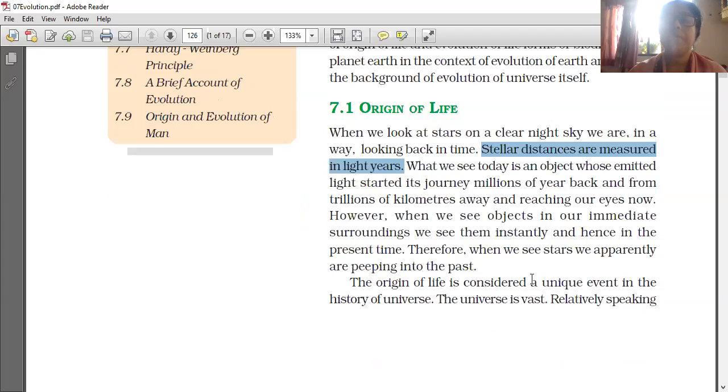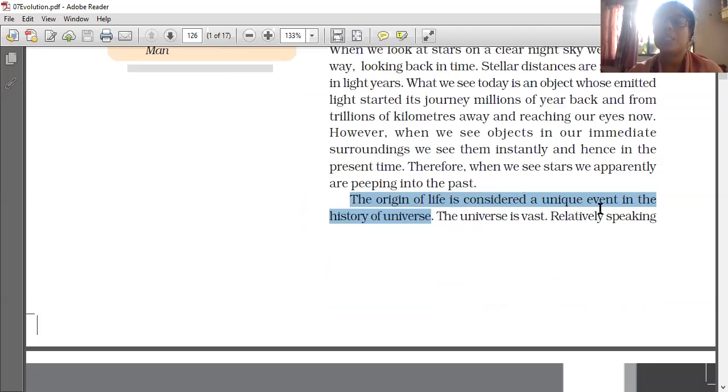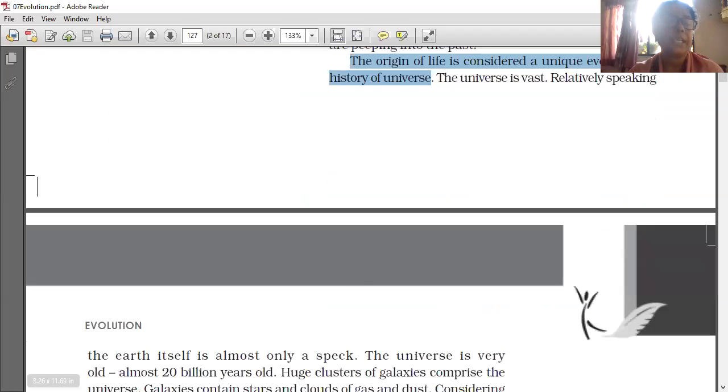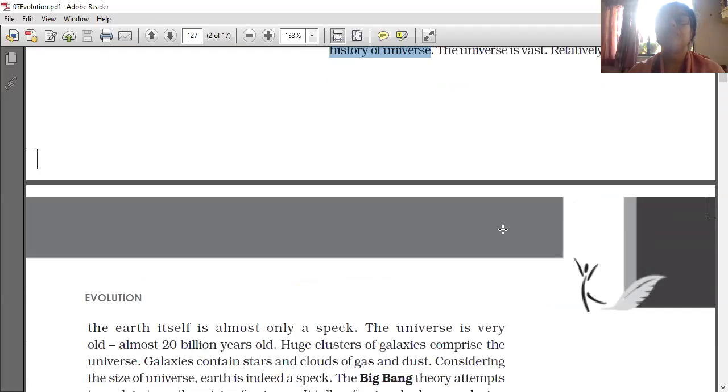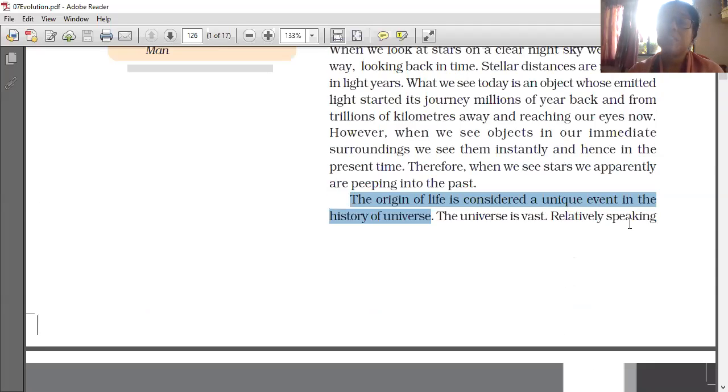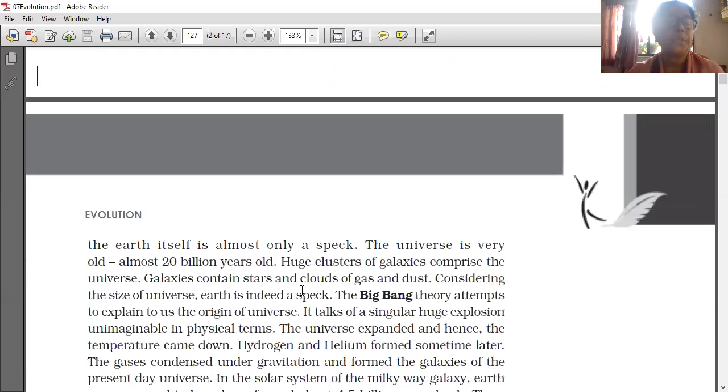The origin of life is considered a unique event in the history of the universe. The universe is vast, relatively speaking. The Earth itself is almost only a speck.